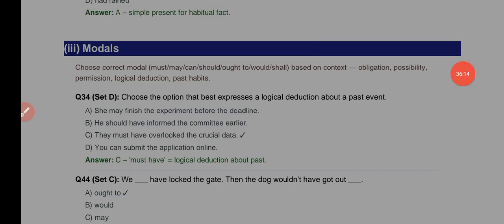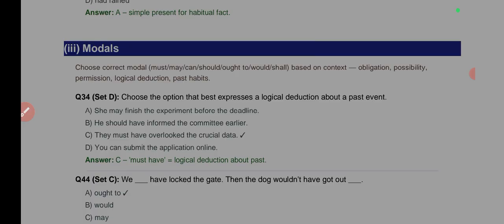Well, that doesn't look like you drew that conclusion as a deduction. She should. Should does not even account. That doesn't look like a deduction. She should have informed the committee already. Okay, let's get them. They must have overlooked the crucial data. Okay, yes, that makes sense.